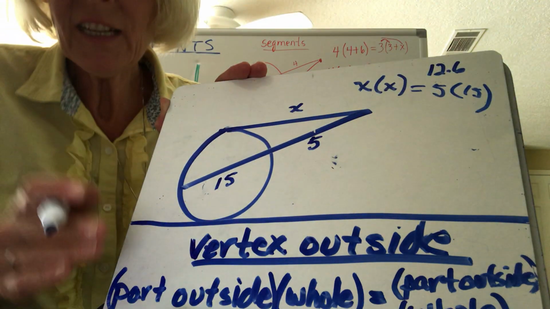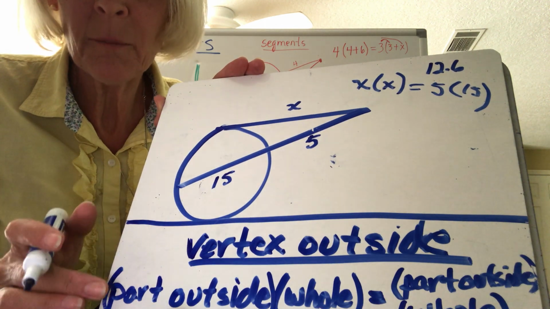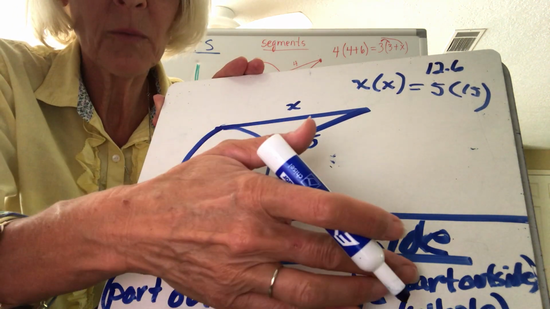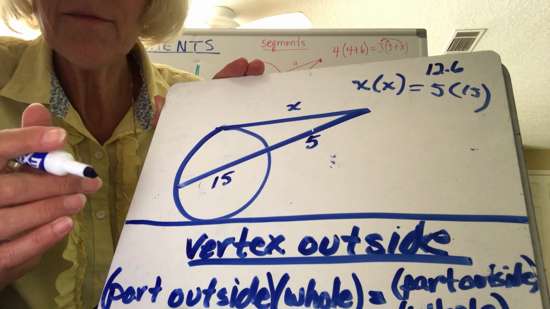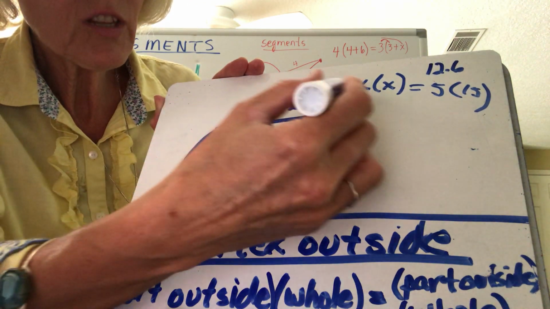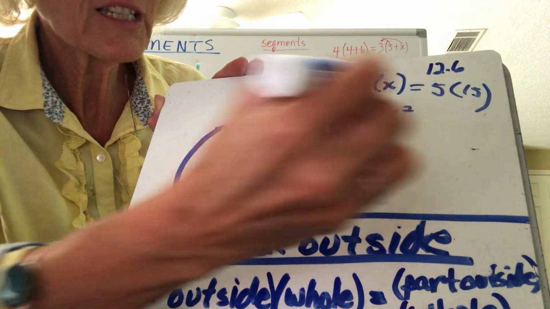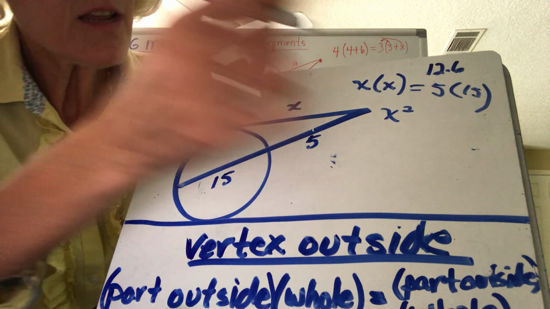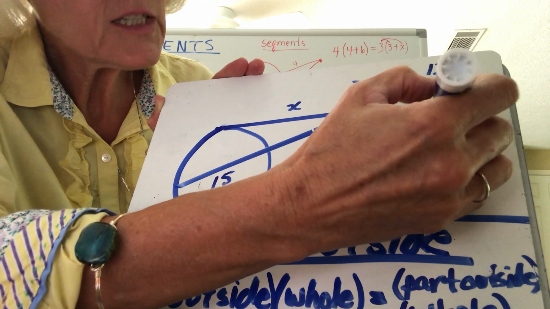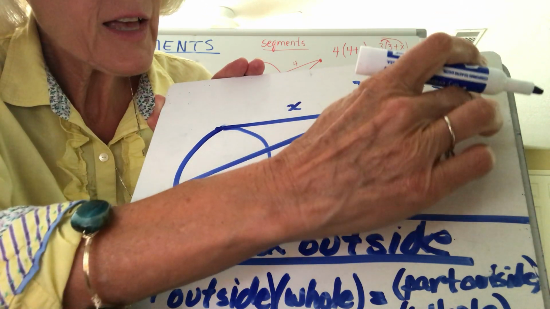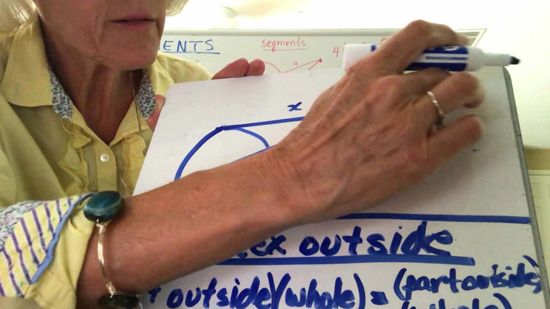So it's not any different. It's still vertex on the outside, part outside times whole equals part outside times whole. Okay? Just remember when it's a tangent, the part outside and the whole could be the same thing. So here I'm going to remember to do x times x. That would be x squared. 5 times 15. Whoa, 15 plus. Forgot my plus sign because I'm running out of room there.